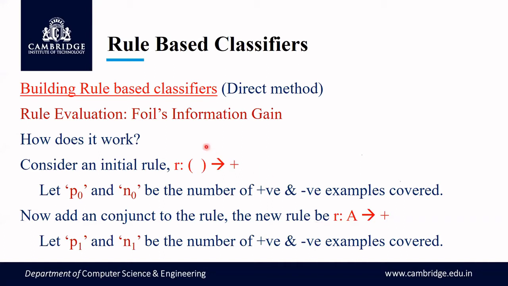Initially I'm starting with an empty antecedent, which means that I'm going to consider the training records that are given to us. How many positive examples are covered in the training records and how many negative examples are there in the training records. After addition, after getting the new rule, this I am going to consider.